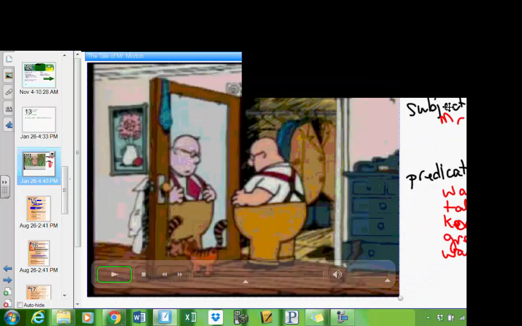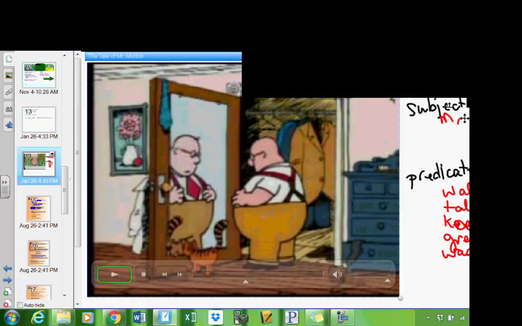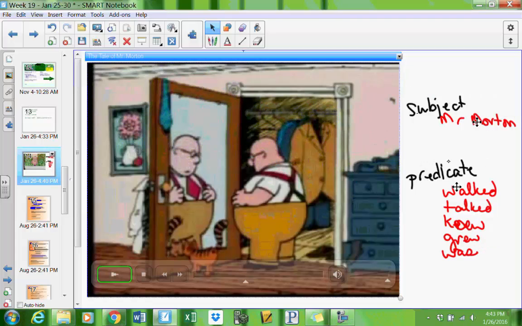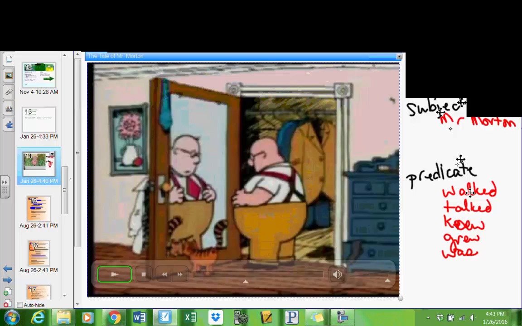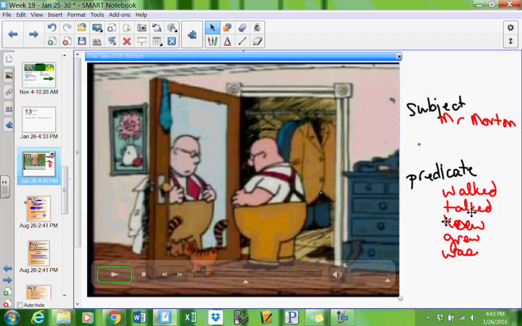That's a perfect place to start. What we have is a main idea of a subject and a predicate that make a full sentence. In each of these sentences, Mr. Morton was our subject, and whatever the predicate says, he did. We needed those two parts to make a full sentence. So Mr. Morton walked, Mr. Morton talked, Mr. Morton knew, Mr. Morton grew, and Mr. Morton was.